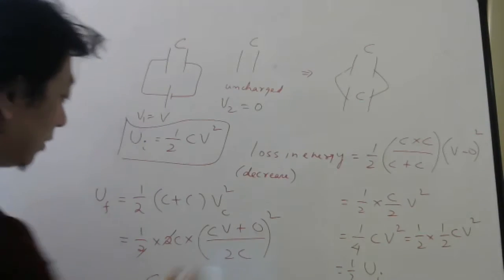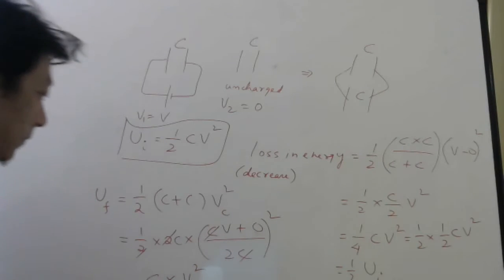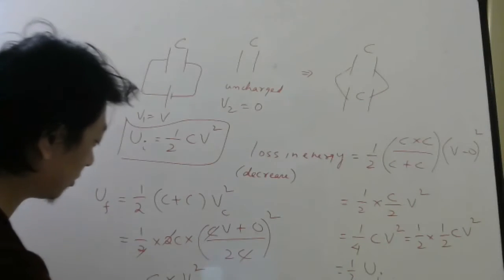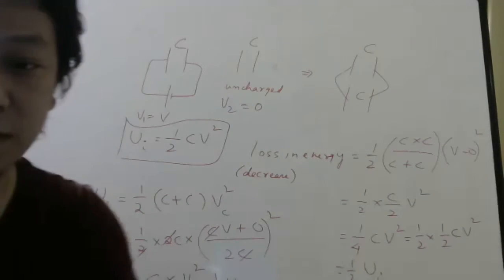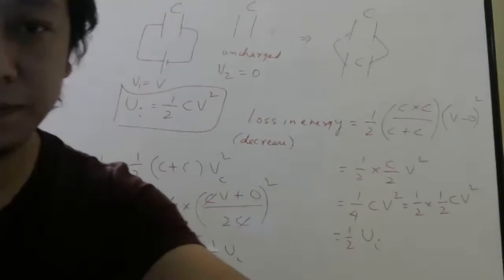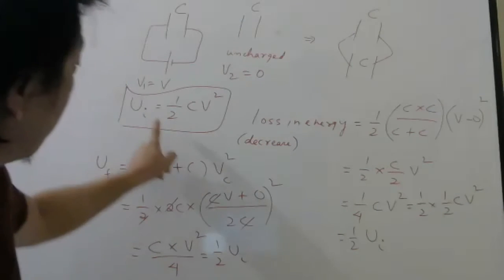C into C also cancels. V square by 4. So you can see this is also 1/2 of initial. So the final energy is also half of the initial energy.